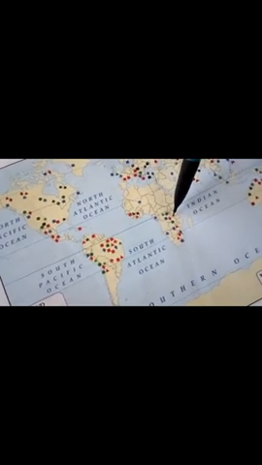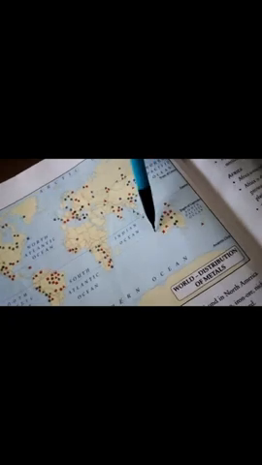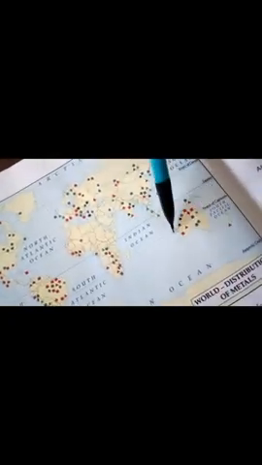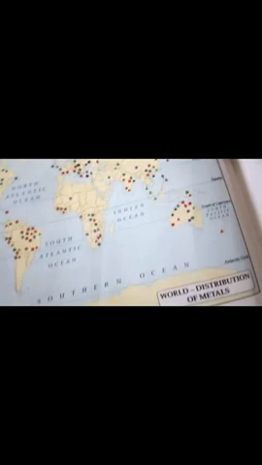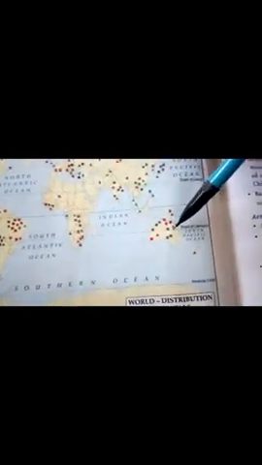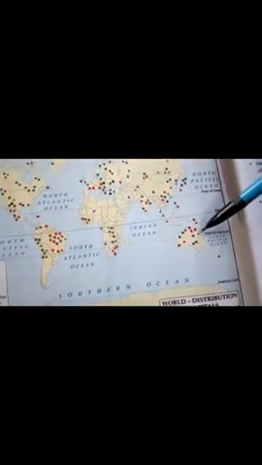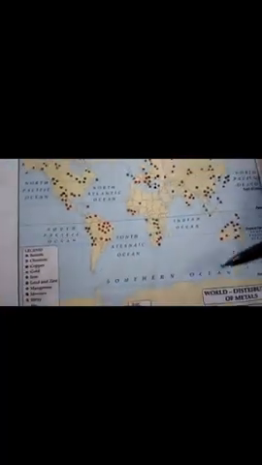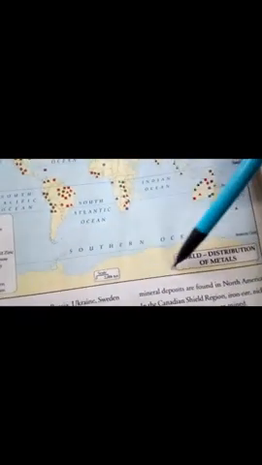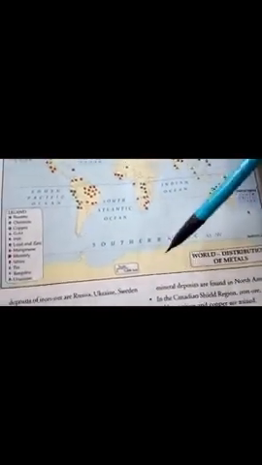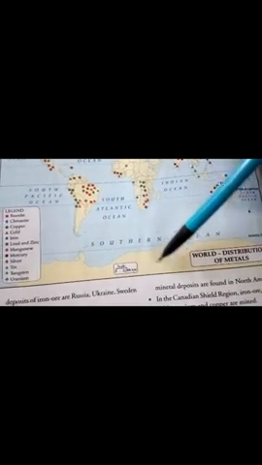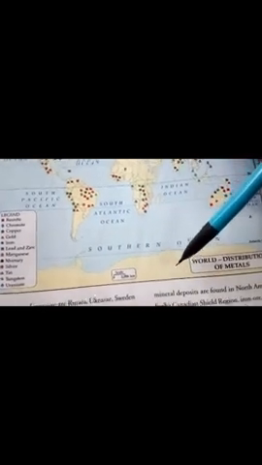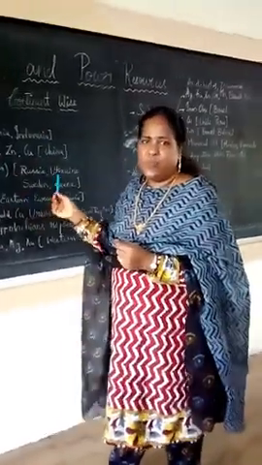Next we'll move to Australia. This is Australia. In Australia, coal is available only for their own use; they are not exporting much to other continents. Now this continent, you see Antarctica, this large continent. Because it is covered with ice, no inhabitants, no people are here. Only for scientific research are any minerals used. We discussed these many distributions of minerals continent-wise.